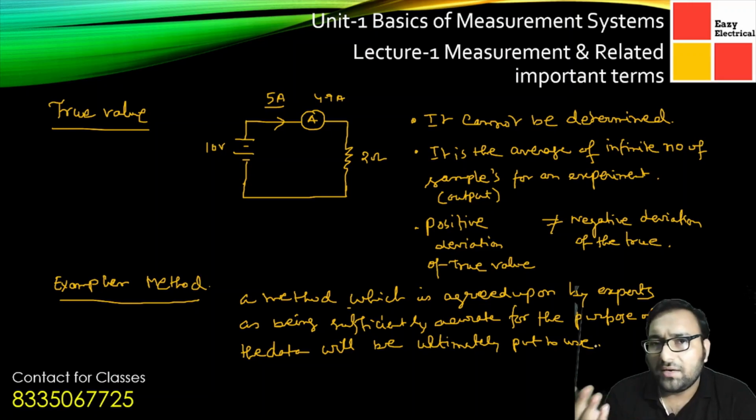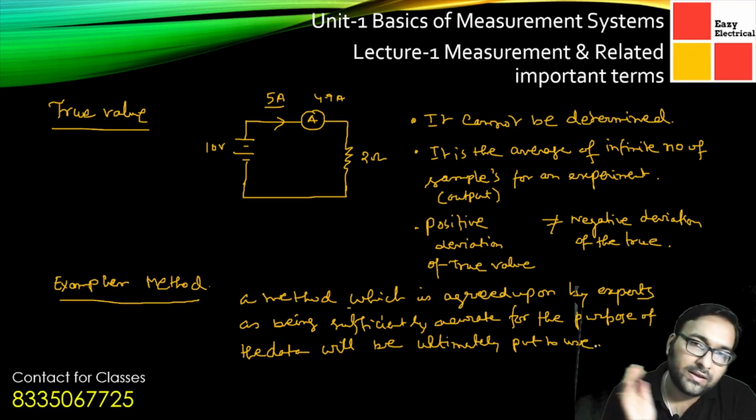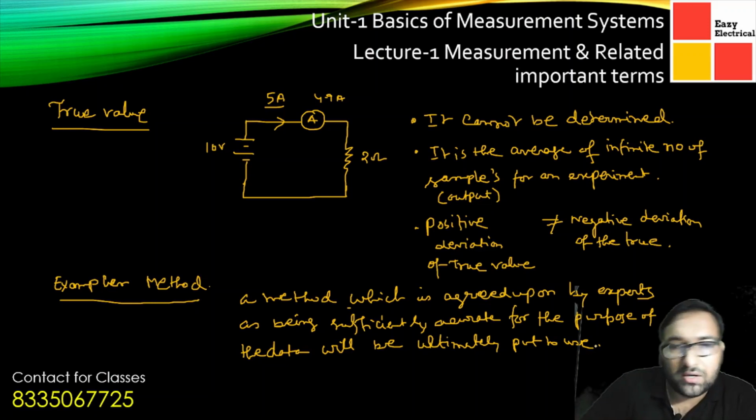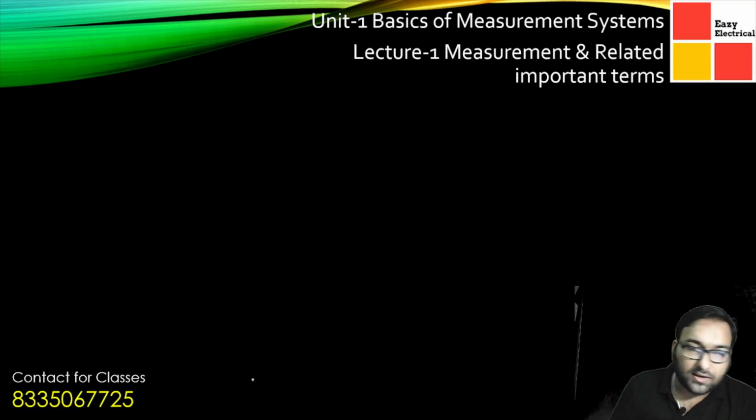Whatever data we will be putting to use, we are taking care of in the exemplar method only. So that much for the true value that we can get.